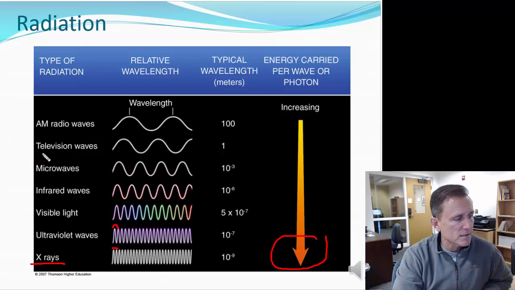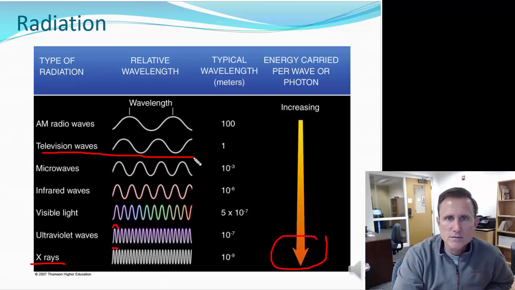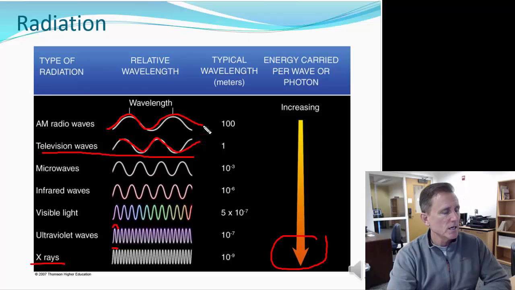So you think about a television tower in the middle of a city. We don't need to protect citizens from television wavelengths because they have very long wavelengths. But AM radio also has very long wavelengths. So radio frequencies typically don't carry enough energy to be harmful.